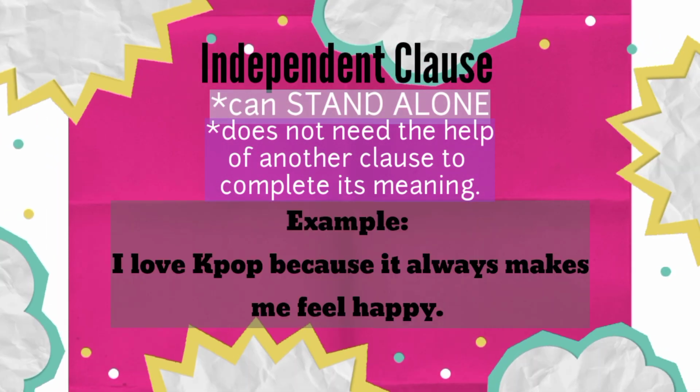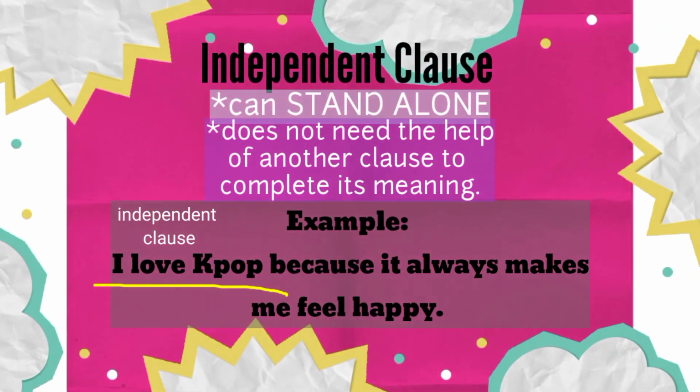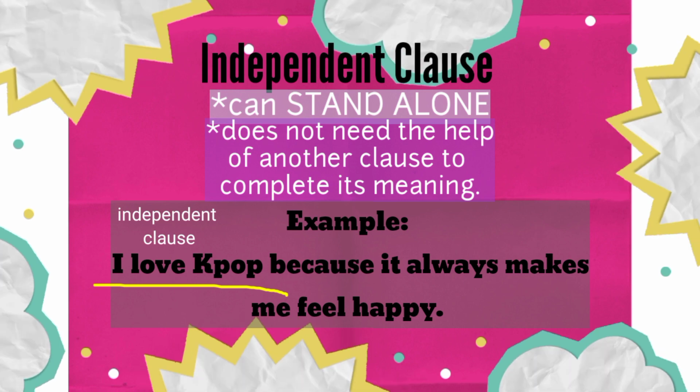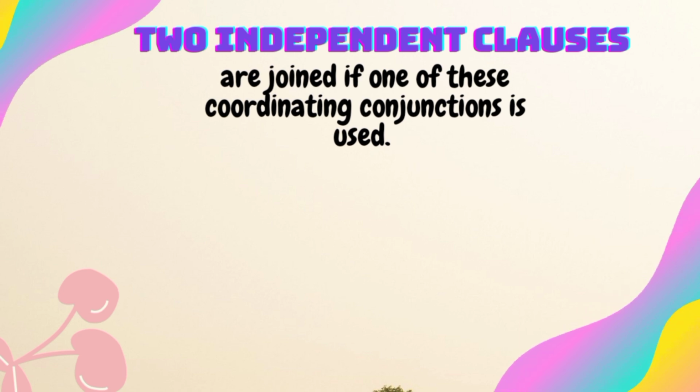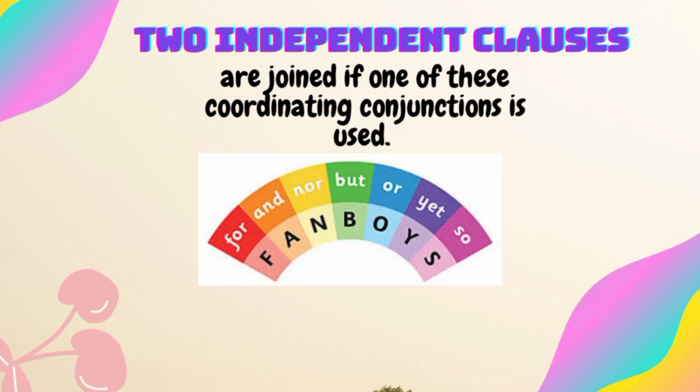Example: I love K-pop because it always makes me feel happy. I love K-pop is an independent clause. Even removed from the sentence, its meaning or thought is still complete. In a sentence, two independent clauses can be connected by coordinating conjunctions. They are also referred to as fanboys.